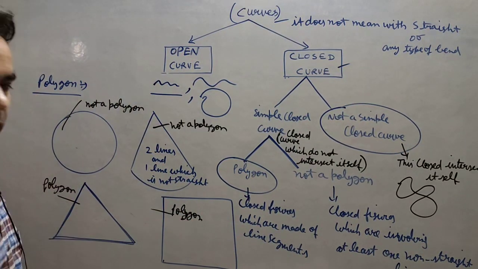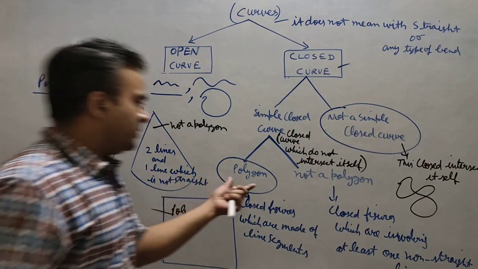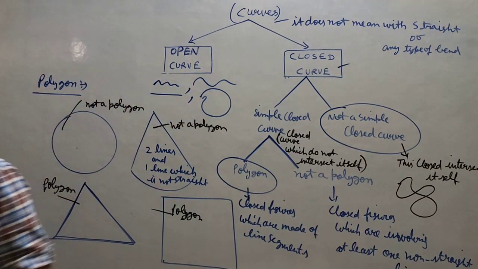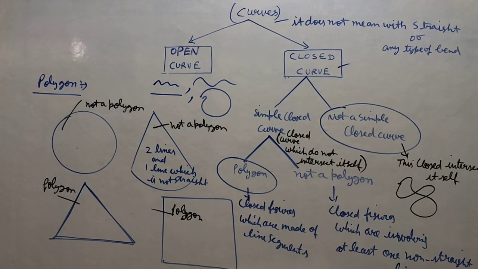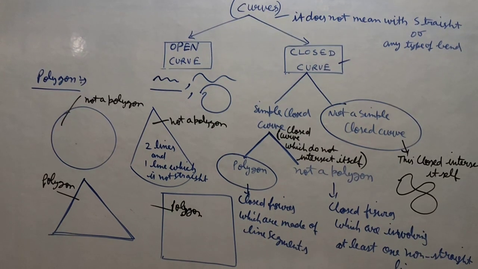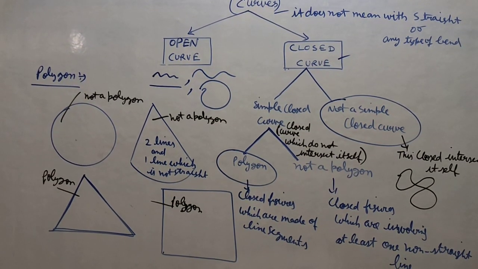It will help you a lot, right? And after this we will see the classification of polygons. How can we classify the polygons? Definitely it will help you to understand the other parts of polygon which are very important for higher classes.